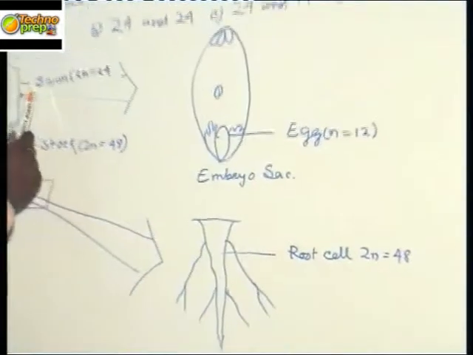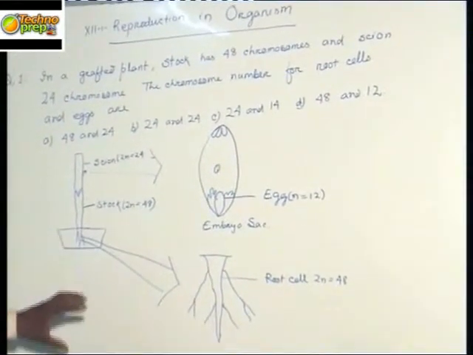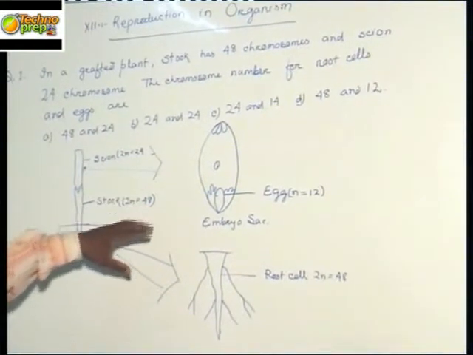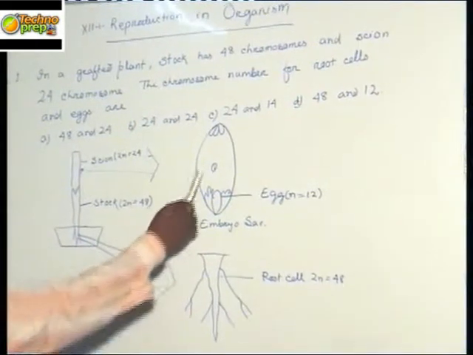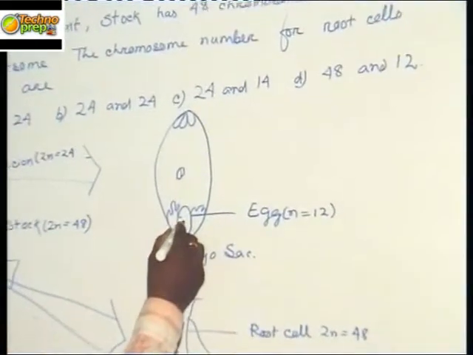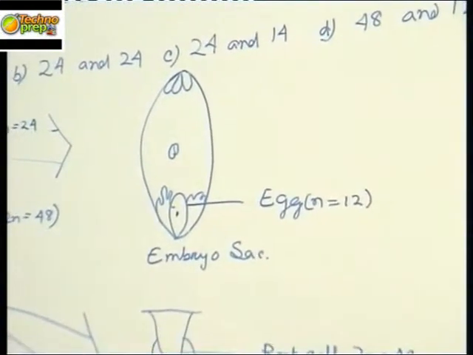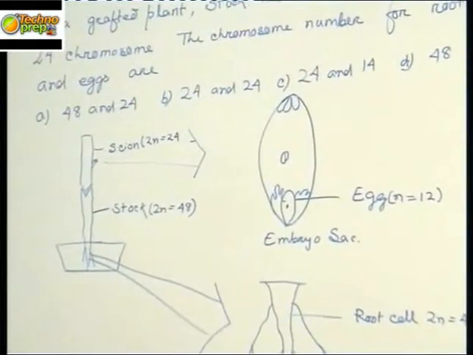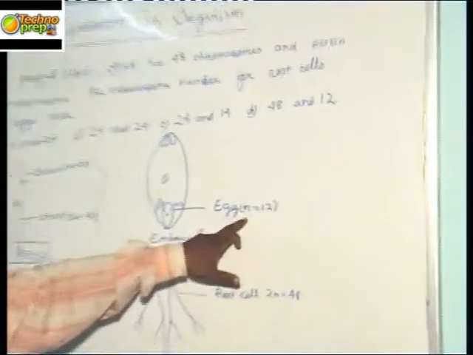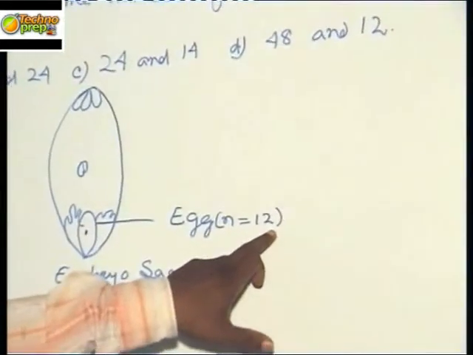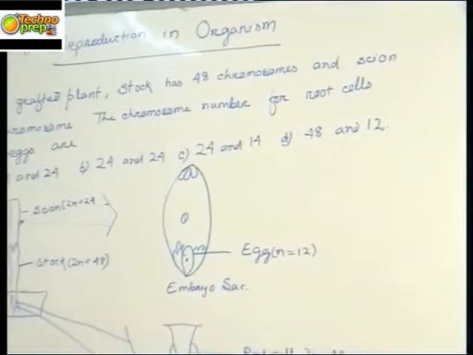Now comes the scion. The scion produces the flower, and this flower contains the gynoecium. Gynoecium contains the ovary, inside the ovary the ovule is present, and inside the ovule the embryo sac is present. Inside the embryo sac we find a cell called the egg cell, and these egg cells are haploid in nature. As a result, if the stock contains 2n equal to 48, then the egg must contain n equal to 12. So option B is correct.